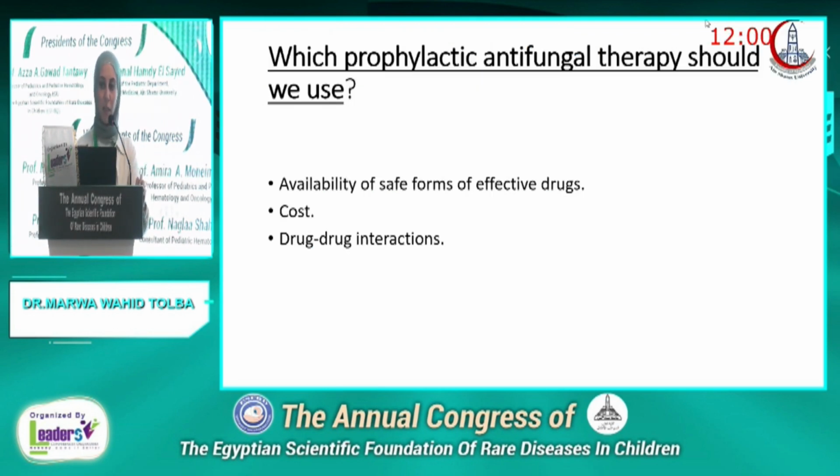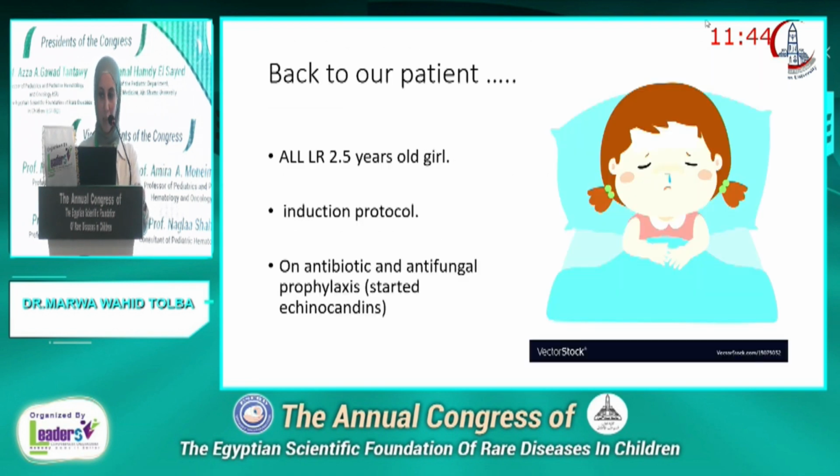Which prophylactic antifungal therapy should we use? Actually, this is a little bit of a problem in our low and middle income countries because of the availability of safe forms of effective drugs, the cost, and the drug-to-drug interactions that actually happen with some of the chemotherapy the patients are on. So back to our patient, she's an ALL low risk 2.5 years old girl on induction protocol, and this patient was put on antibiotic and antifungal prophylaxis, and we started her with echinocandins.